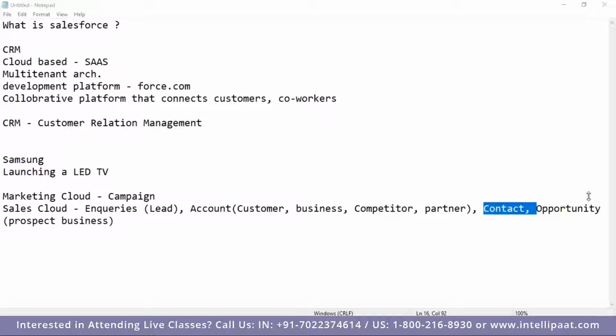Okay, Shravan? Amit is asking what comes under Marketing Cloud. Under Marketing Cloud, we get the campaigns and different products like email campaigns and social marketing. Those things fall under Marketing Cloud. Okay, Amit? So now I sold the product. So Samsung sold. After that, what?